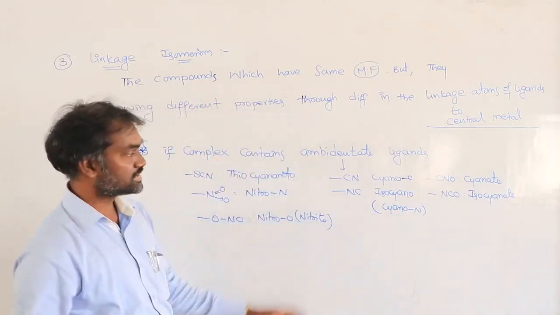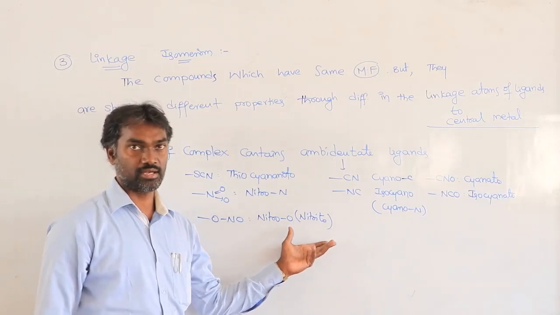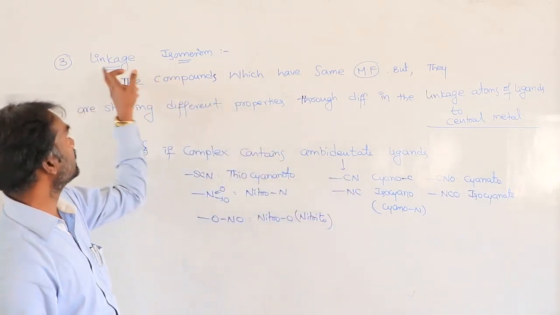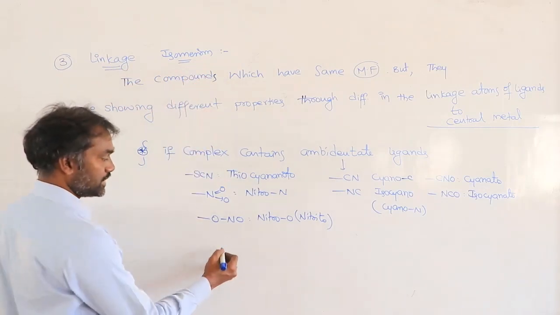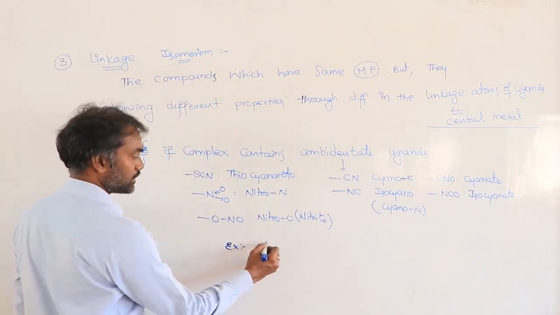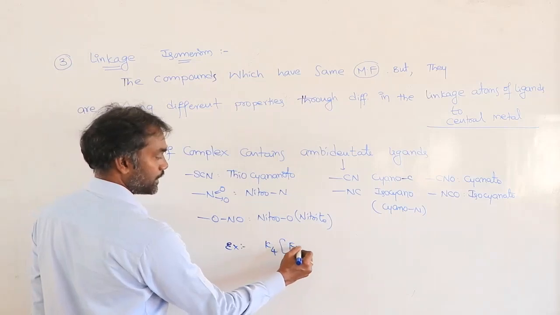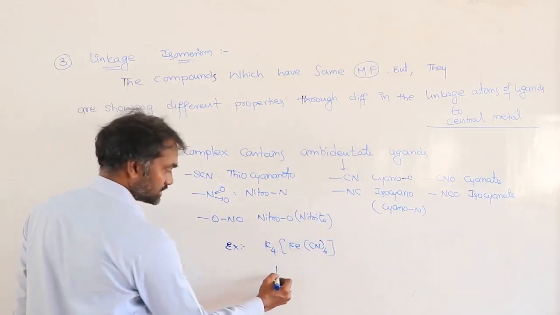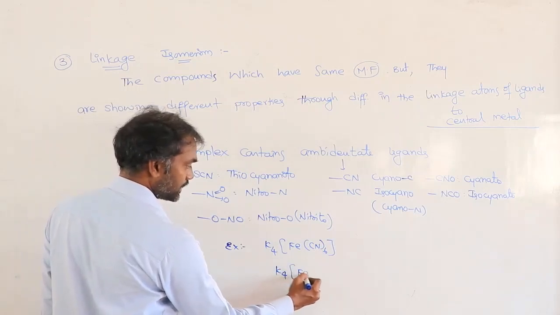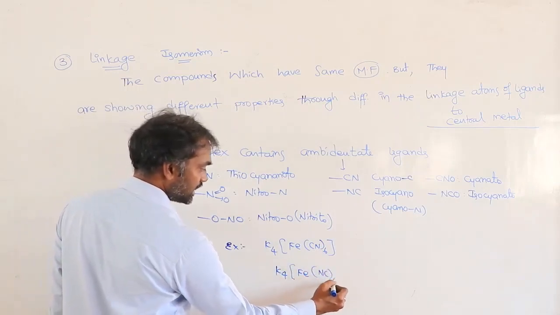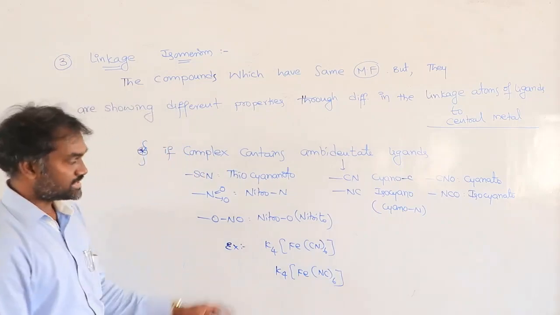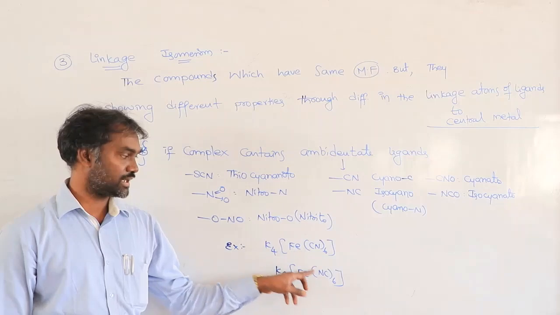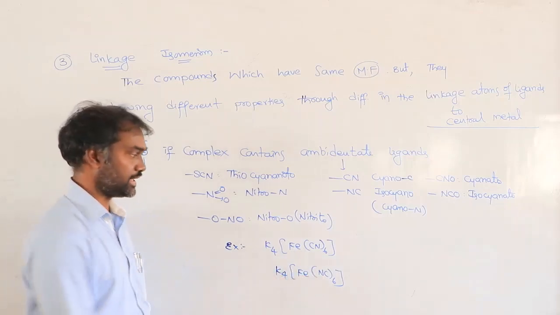So already we discussed in the nomenclature of the complex compounds. This type of ligands are there. Directly you can tell that is what? Linkage isomerism. Suppose if you take example, K4[Fe(CN)6]. Next same K4[Fe(NC)6]. By seeing, the formula is the same, but here carbon is connected with iron, here nitrogen is connected with iron.